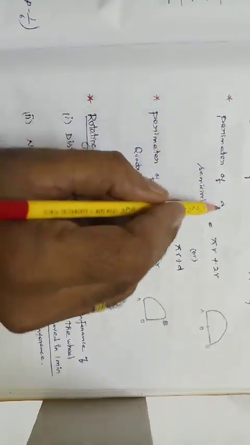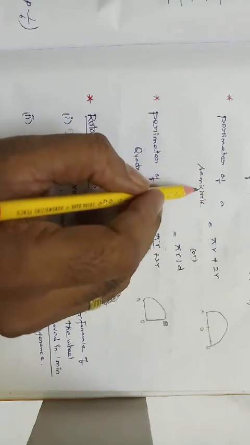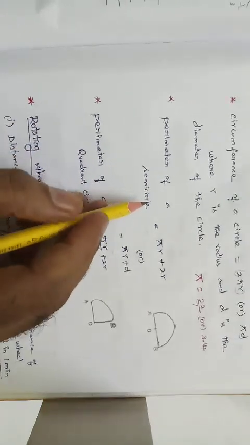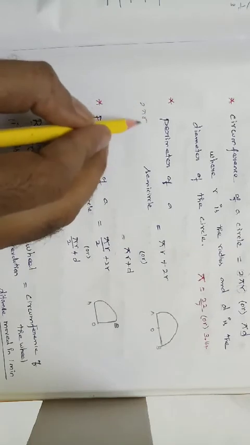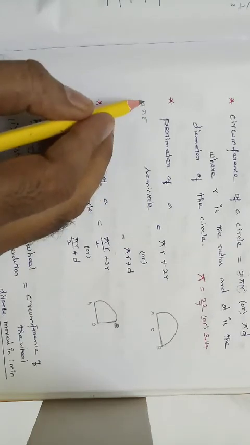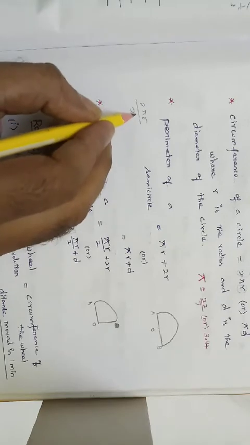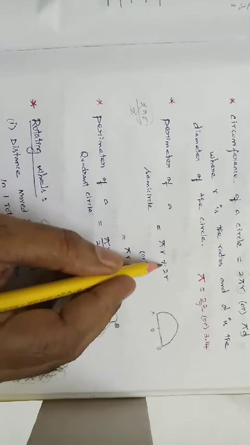Second formula, perimeter of a semicircle. What is a semicircle? Half of the circle. The perimeter of a circle is 2 pi r, so half of the circle is 2 pi r by 2. 2 will get cancelled. What is remaining? Pi r. Pi r plus 2r is coming.